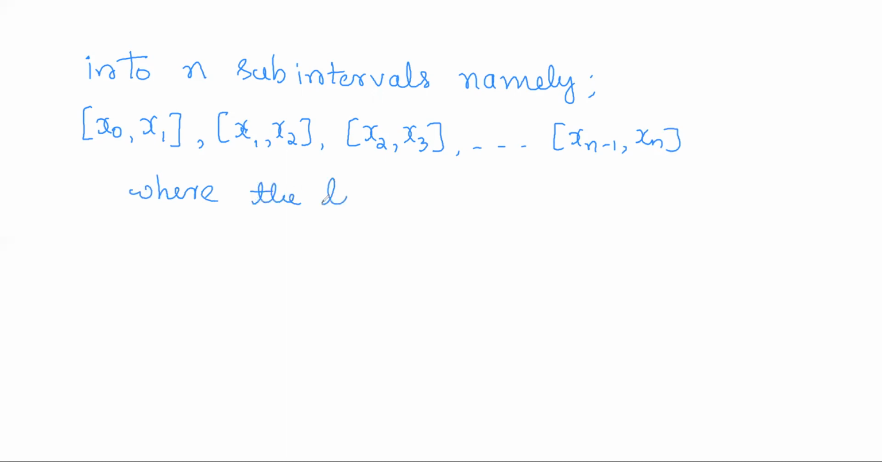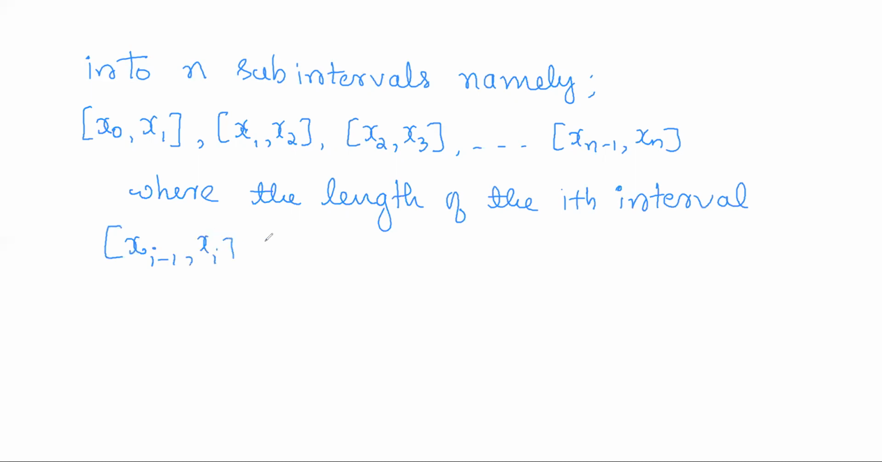where the length of the ith interval, so what will be the ith interval? It is xi minus 1, xi. What is the length? So it is delta xi equals xi minus xi minus 1, which is defined for all i running from 1 to n. There are n subintervals. For each subinterval, you can define its length denoted by delta xi, which is equal to the upper limit minus lower limit.